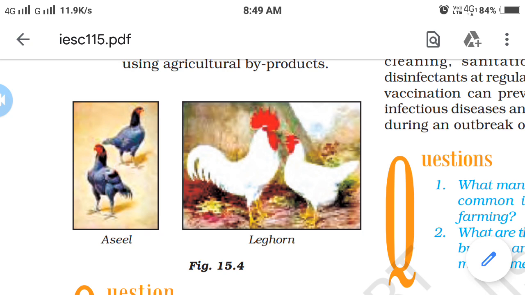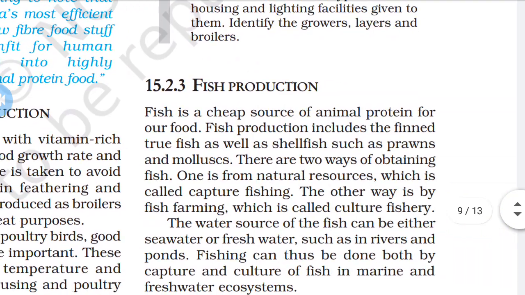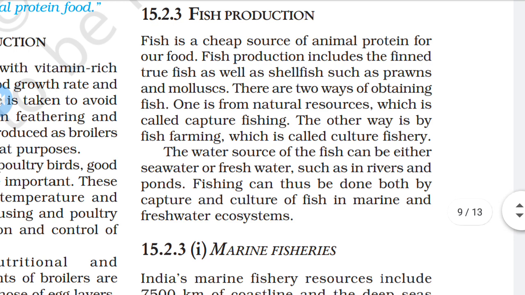Now the next topic is fish production. We discuss fish production now. Fish is the cheapest source of protein, a main source of animal protein. Different types of fish are available in the market, such as shellfish, prawns and molluscs. These are the species of fishes.